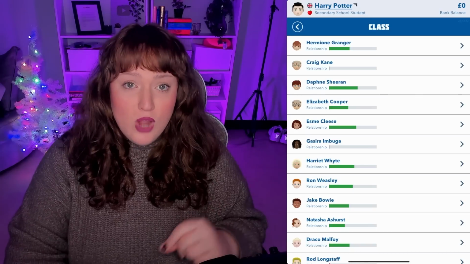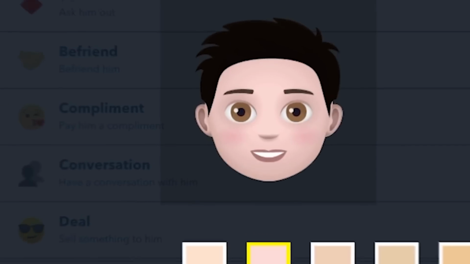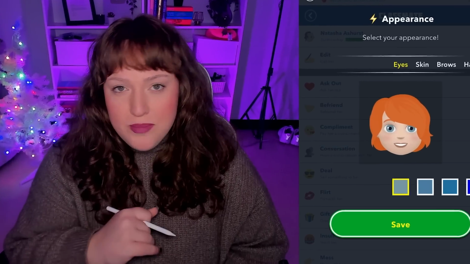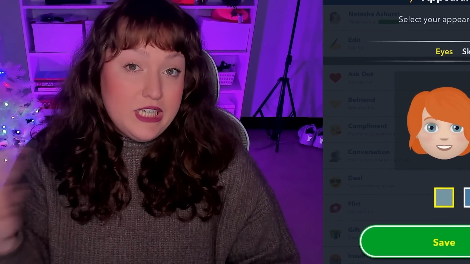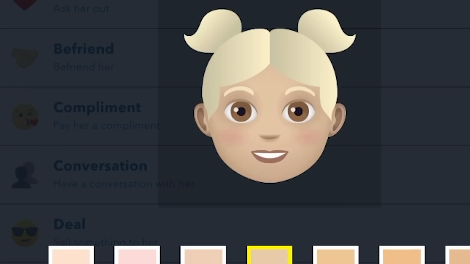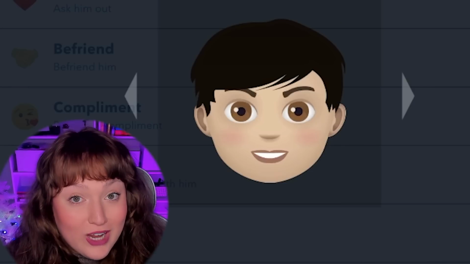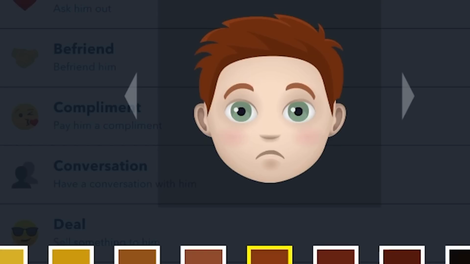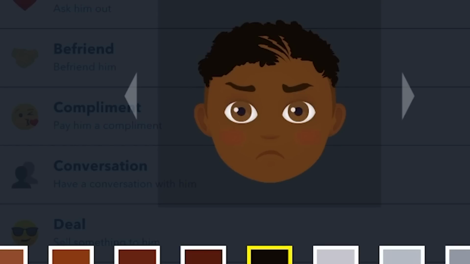So now off camera, I'm just going to do the other characters. So now we have Neville Longbottom and we have Ginny Weasley. Again, it's not about making it the people in his year. It's more so just adding specific characters. Now we have Luna Lovegood. We're also adding Tom Riddle. Voldemort. Now we have Parvati Patil, Cho Chang, Cedric Diggory, and finally Dean Thomas.